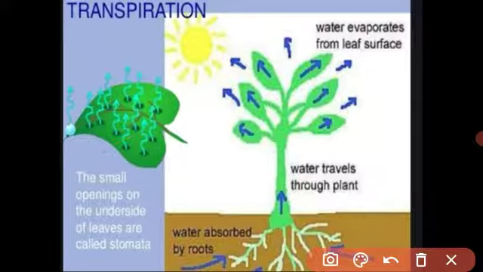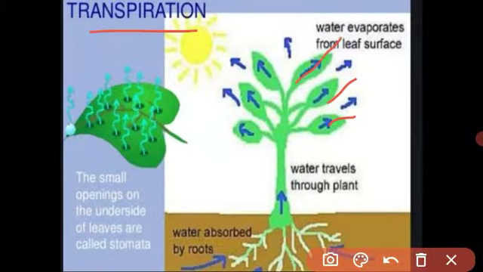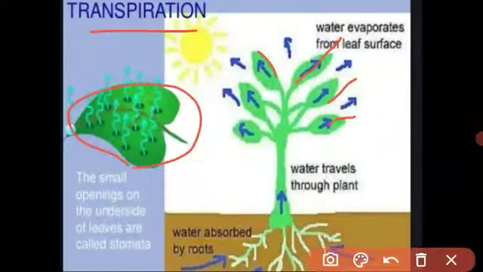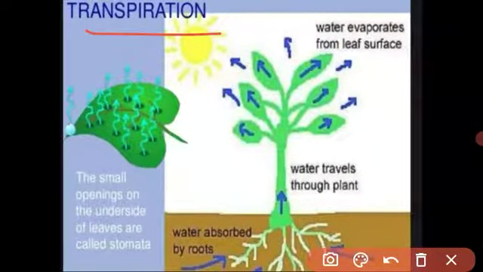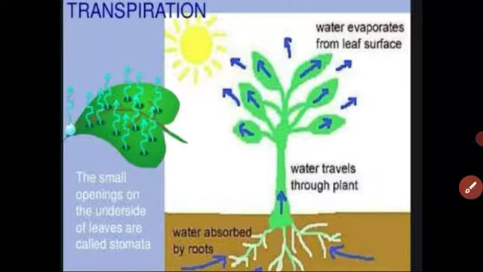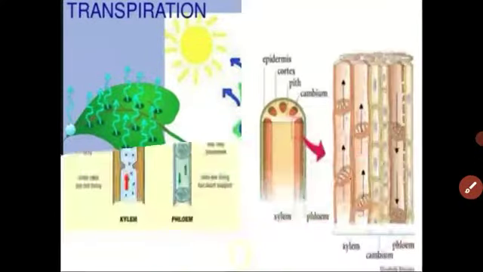Understood student? What is the definition of transpiration? Let us revise again. Transpiration means the process in which the plant loses water as water vapor through the aerial parts of the plant. It's called transpiration. Got it student? What is meant by transpiration? Transpiration means the plant loses water as water vapor. Understood?